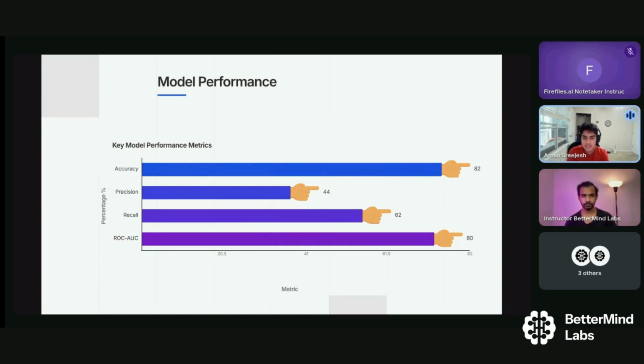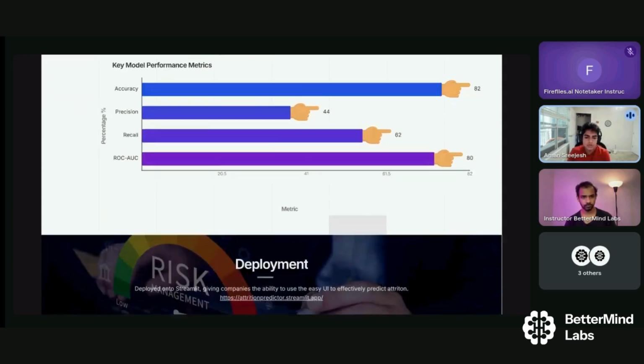And the precision, as I mentioned earlier, took a significant hit due to the imbalance in the data set. And as I said, I used SMOTE to try to counter this, but it wasn't as effective as I desired it to be. So there was a hit on precision with 44%, but it's still not the end of the world considering the rest of the details. Recall was 62%, and then the ROC AUC was 80%. So it was overall a pretty good performance.